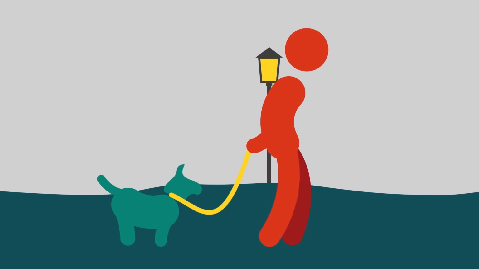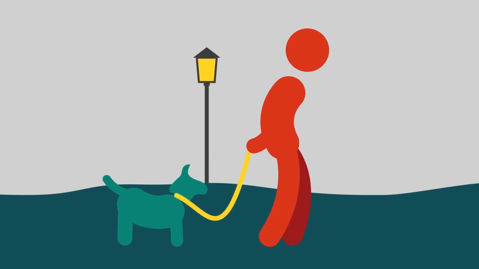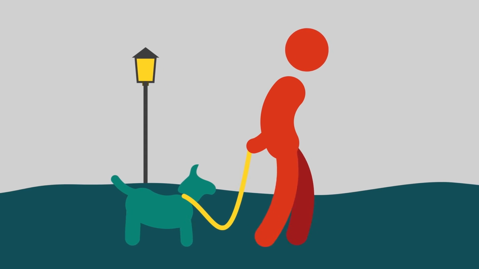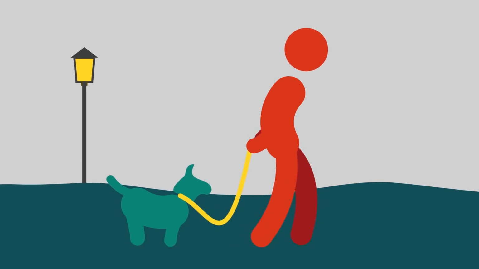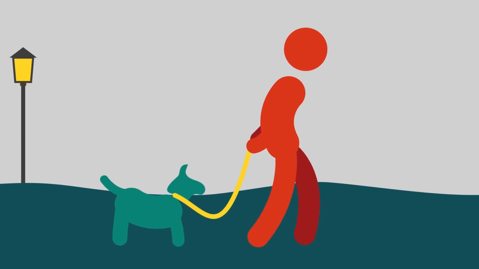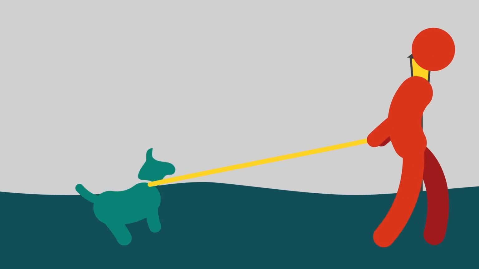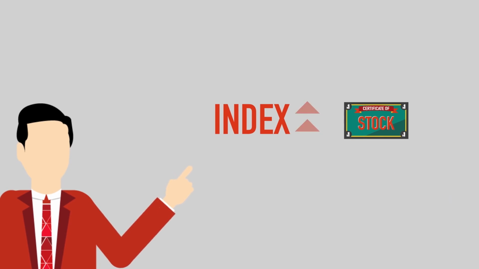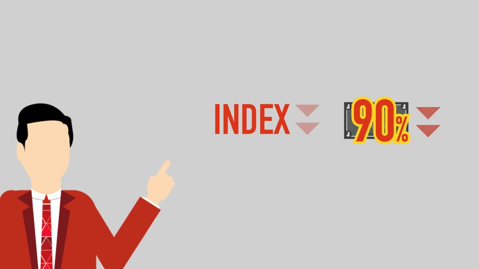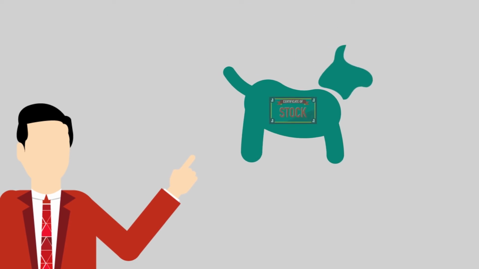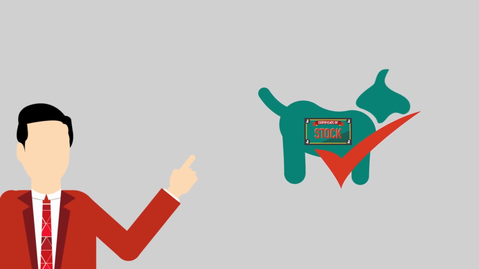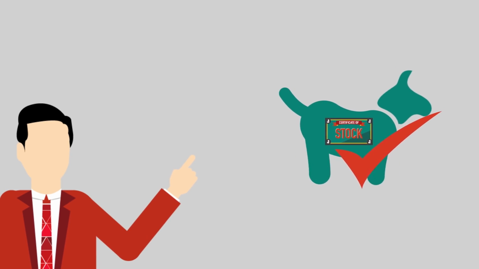However, the owner always leashes up their pets, and eventually, the general direction and pace of the pets will still depend on the owners. In other words, the trend of the stocks will eventually be affected, but it may fluctuate within certain volatility. In fact, according to historic statistics, when the indices rise, 70% of the stocks will follow, while 90% of the stocks will follow when there is a decline. Thus, apart from selecting a good pet, watching the market trend is equally important.